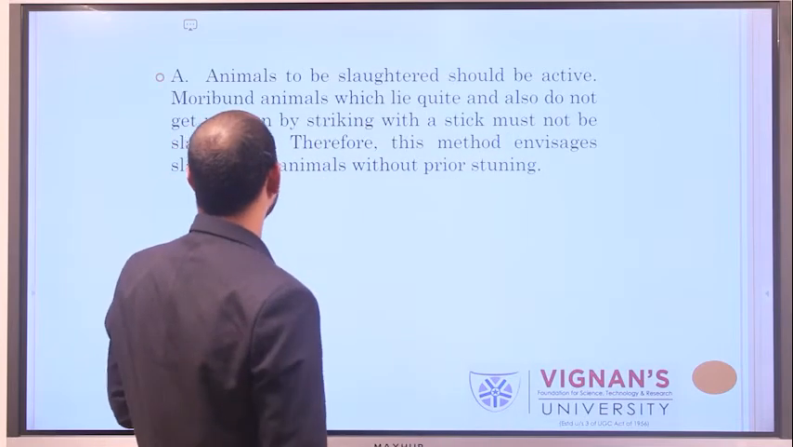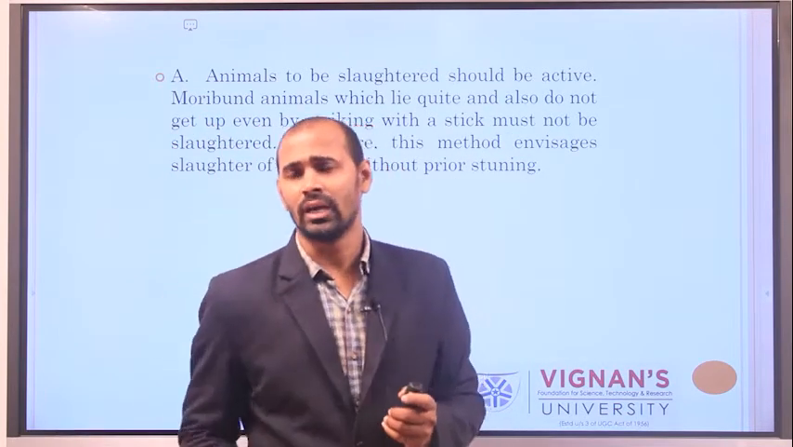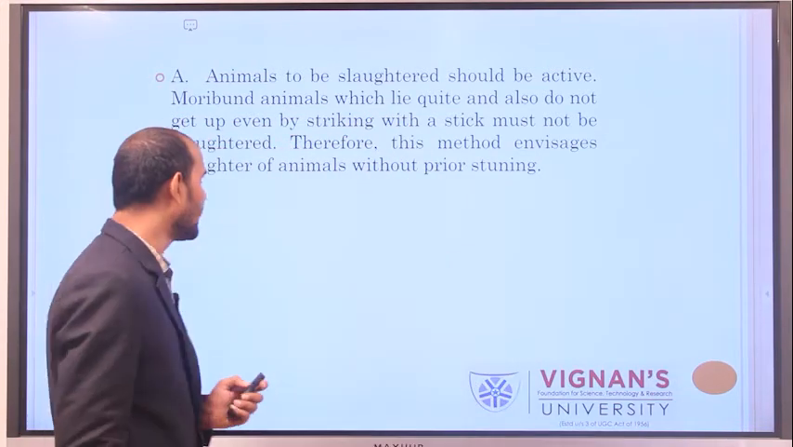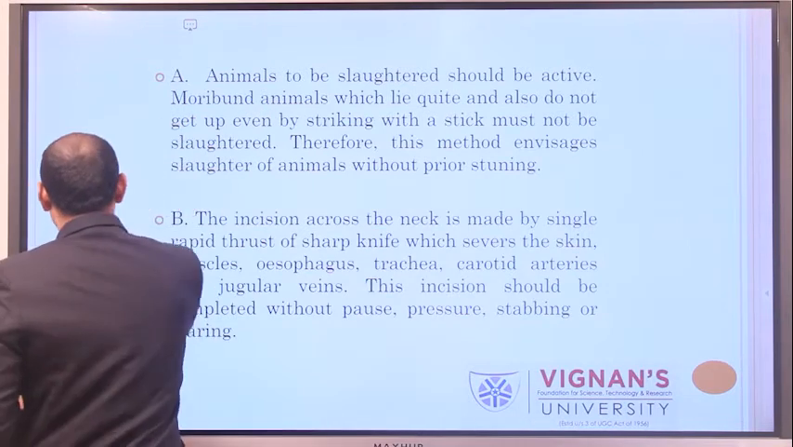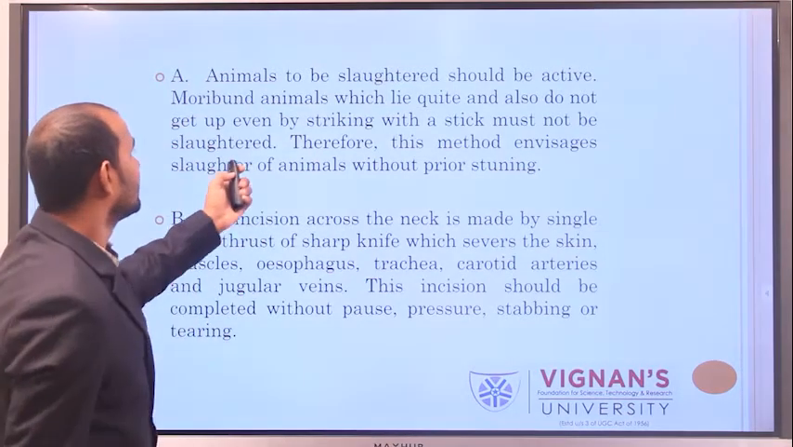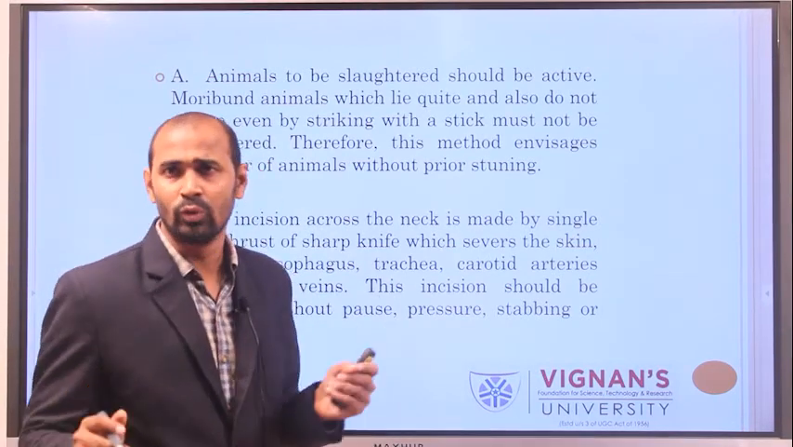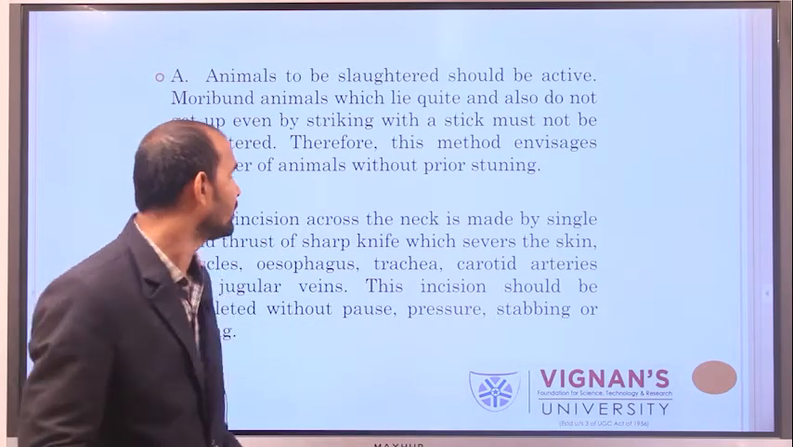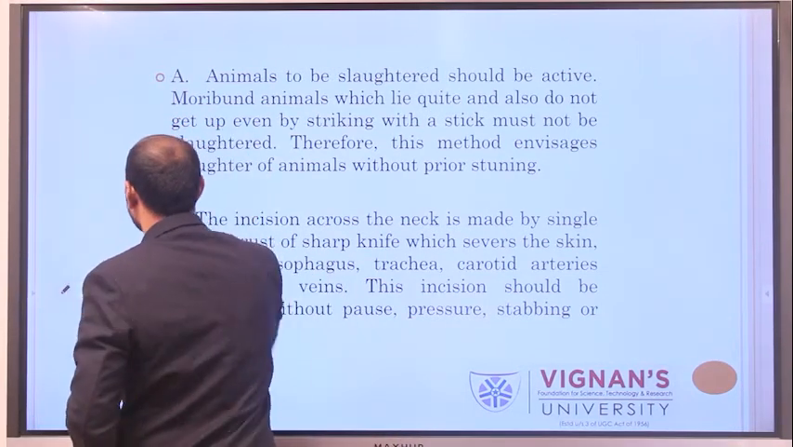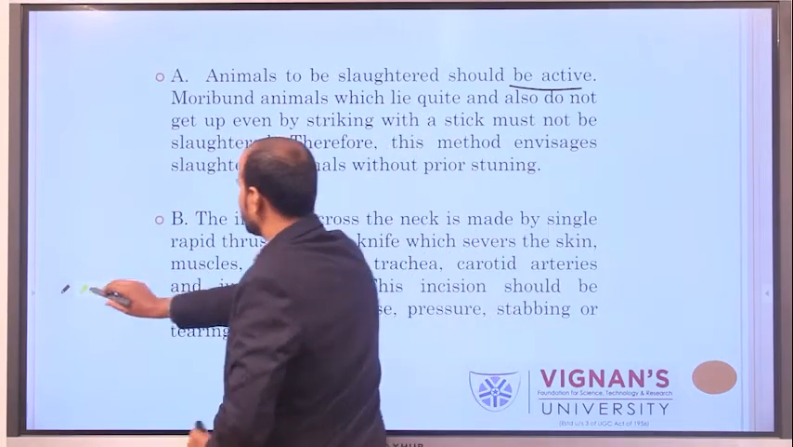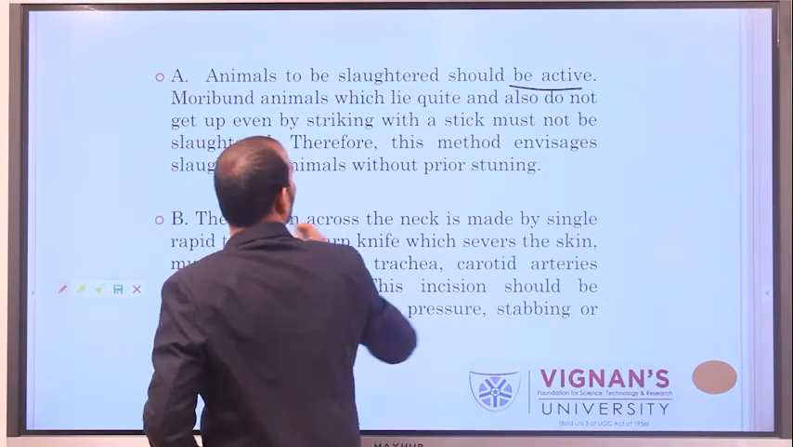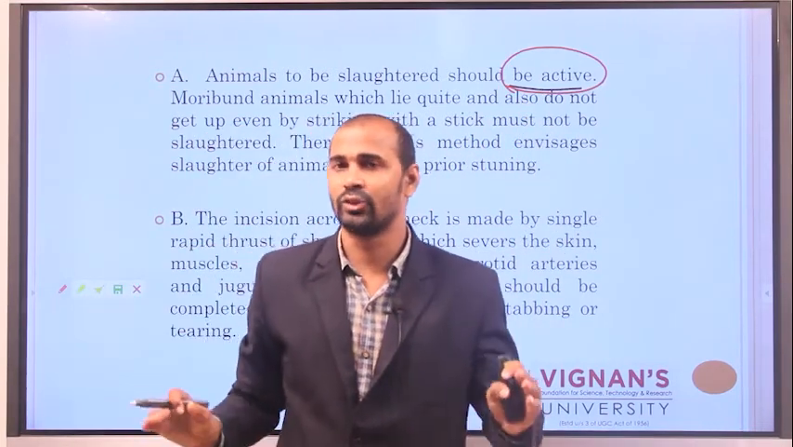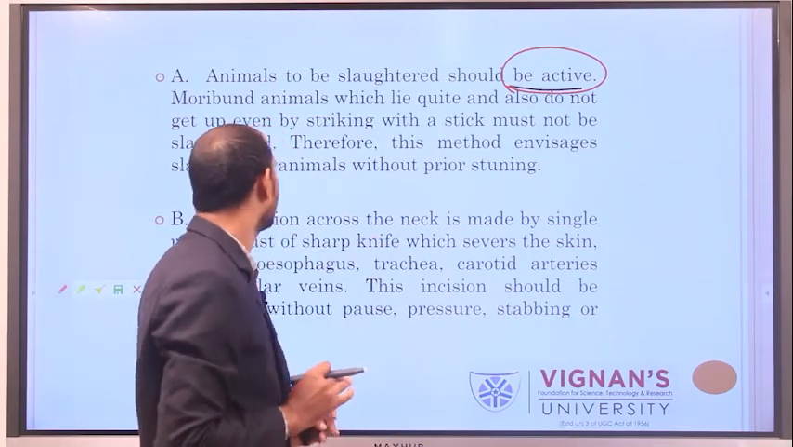Next one is, when you are doing the Jewish method of slaughter, you have to keep a few more points in your mind. Whenever you do the Jewish method of slaughter, the animal should be in active stage. If it is Jewish, generally they won't eat inactive animals.